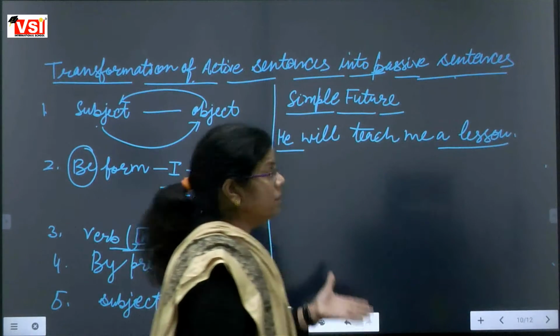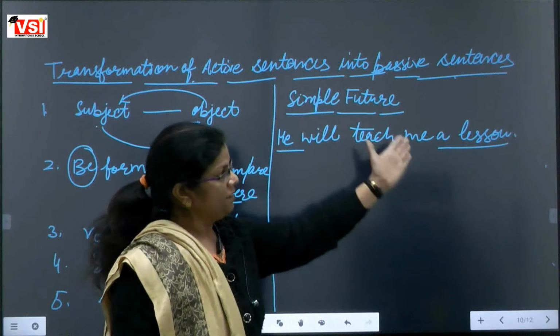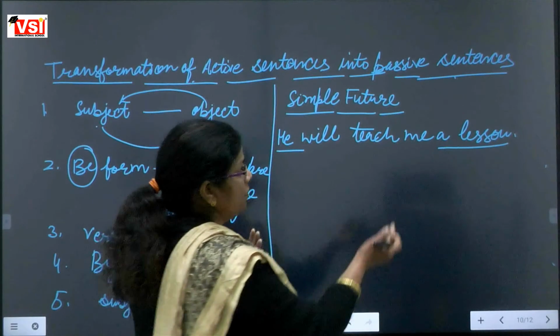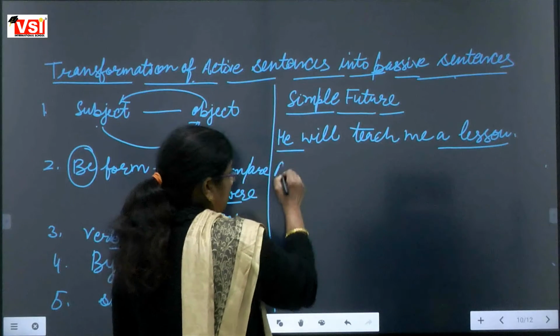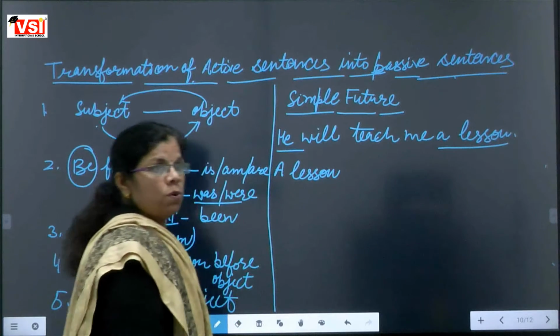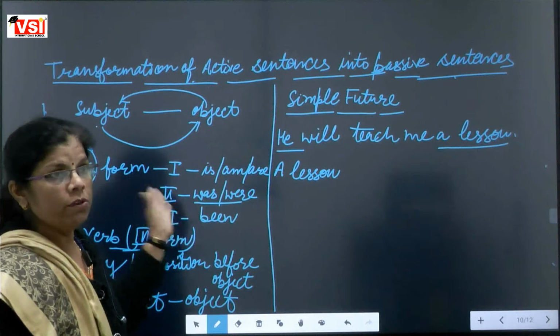He is the subject and a lesson is the object. We are interchanging their places, so we are bringing a lesson to the starting.